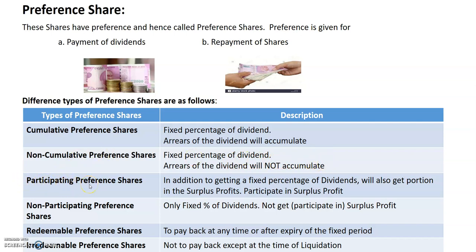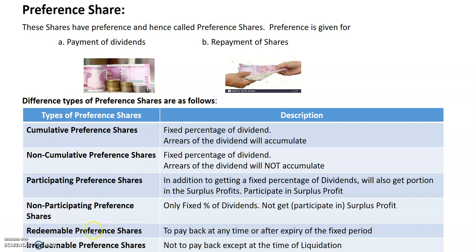Then the next type is participating preference shares. That is, apart from getting the fixed percentage of dividend, these shareholders will get a portion in the surplus profit also. That is, they participate in surplus profit. Then opposite to this is non-participating preference shares, means only a fixed percentage of dividend is given and there is no participation in the surplus profit. That means they don't get any share in the surplus profit.